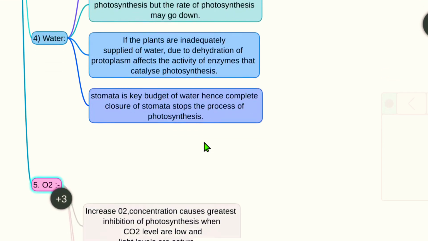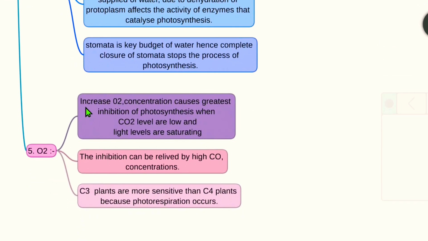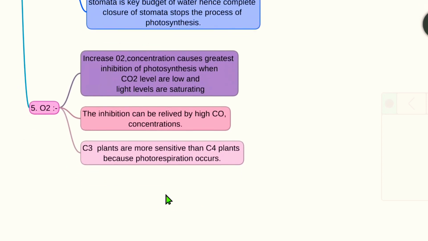The last one is oxygen. Increase in oxygen concentration causes greatest inhibition of photosynthesis when CO2 levels are low and light levels are saturating. The second point is that the inhibition can be relieved by high CO2 concentration. C3 plants are more sensitive than C4 plants because photorespiration occurs.